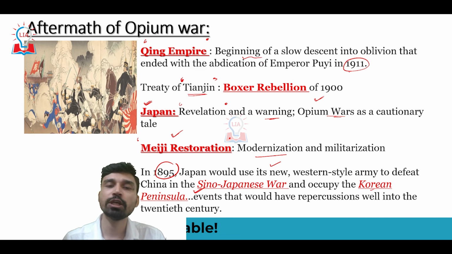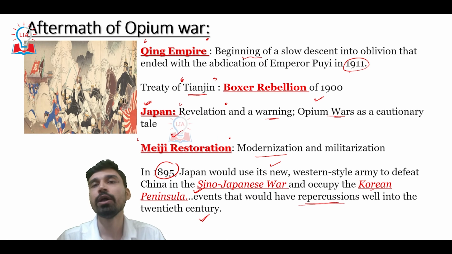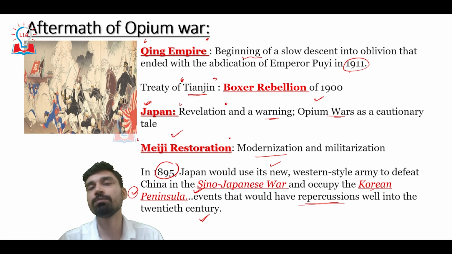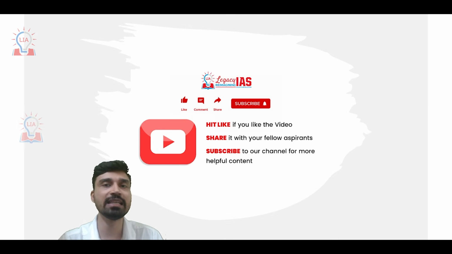Now, this incident had very important repercussions even into the 20th century, because even till now, the Korean War can largely be traced back to this incident. Even the disputed islands between China and Japan can be traced back to this particular Sino-Japanese War. So that is all about the Opium War. I hope you understood the importance and significance of this war.